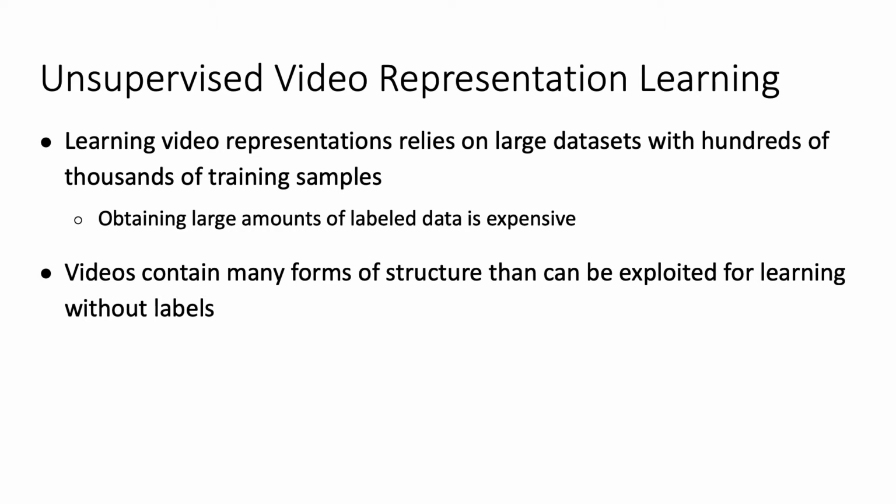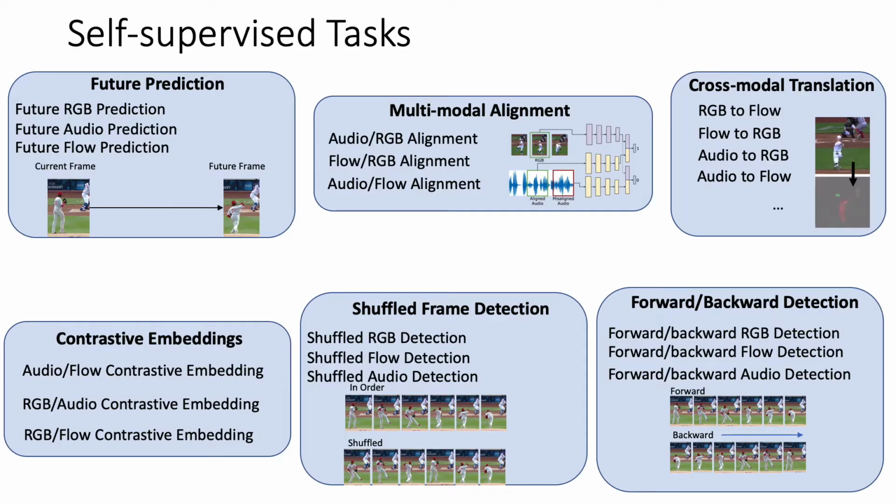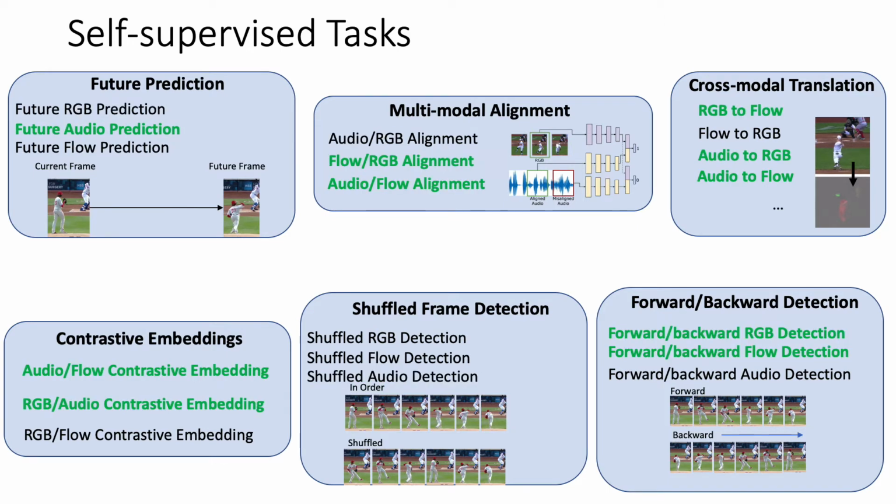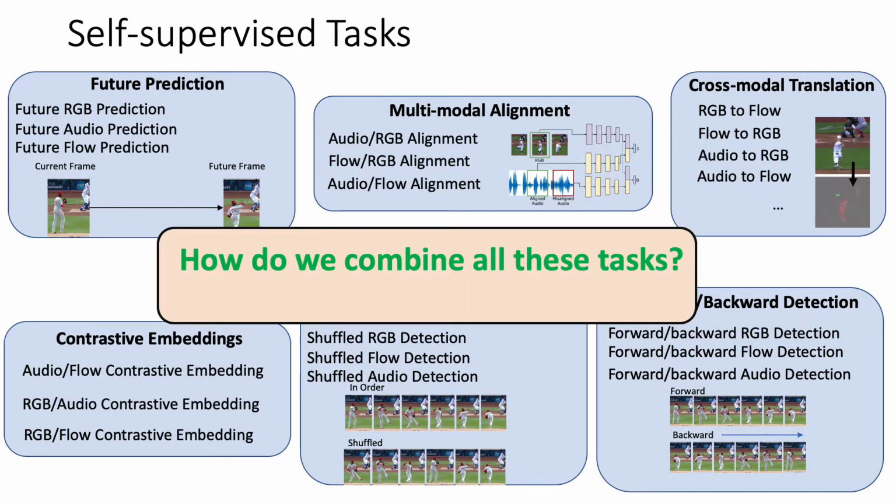Many previous works have studied different forms of self-supervised learning for video representation, such as predicting future frames, multi-modal alignment tasks, tasks translating from RGB to optical flow or other modalities, as well as determining if frames appear in the right order. However, there are many different combinations of these tasks, and each task has a different loss function with different possible values. What we wanted to study is how to best combine all these tasks to produce the best